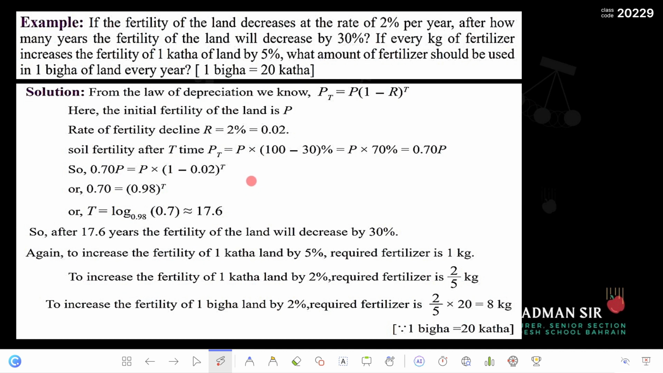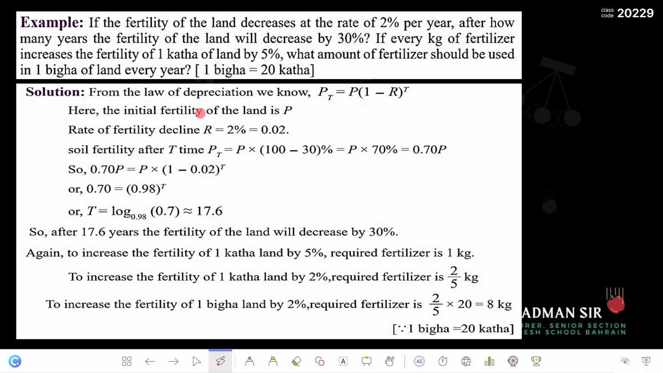Okay, so from the depreciation law, we know that Pt is equal to P into (1 minus r) whole to the power t. Here P is the initial fertility of the land, and r is the rate of depreciation, how much the fertility is going down, which is given as 2% for each year. Then t is the time, and Pt is the final amount of fertility after a certain time period.